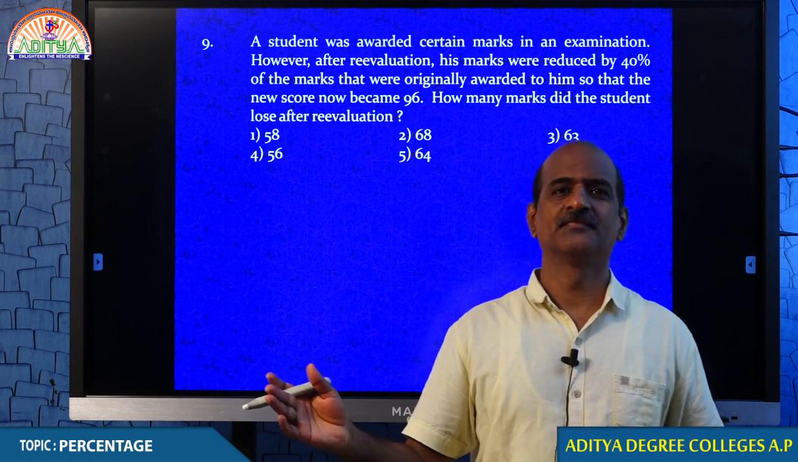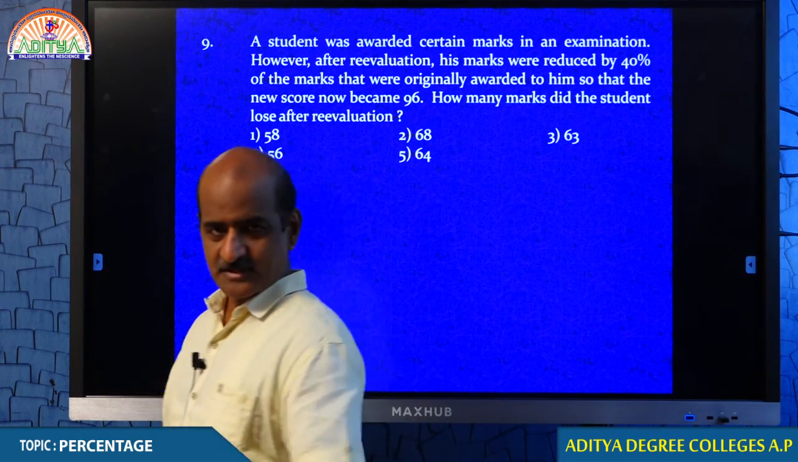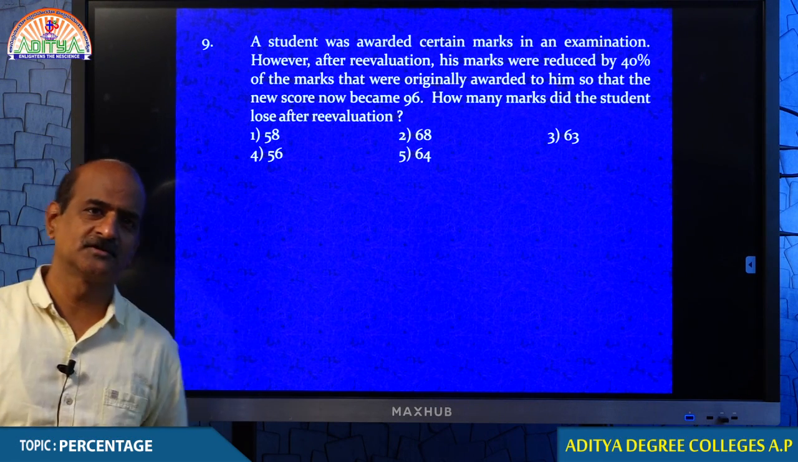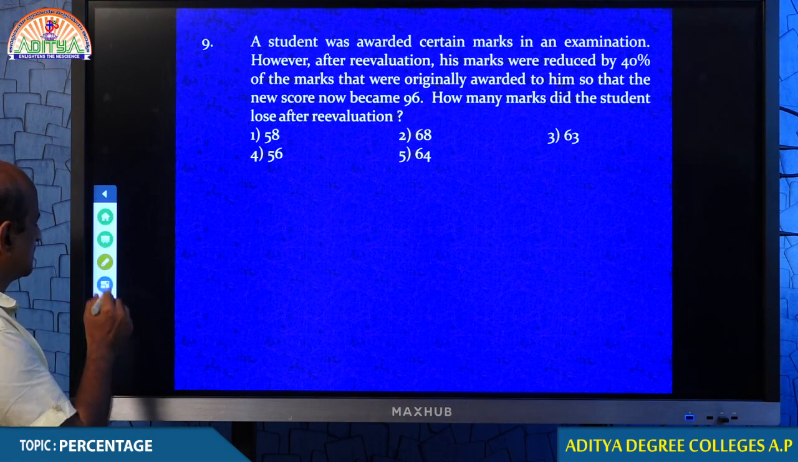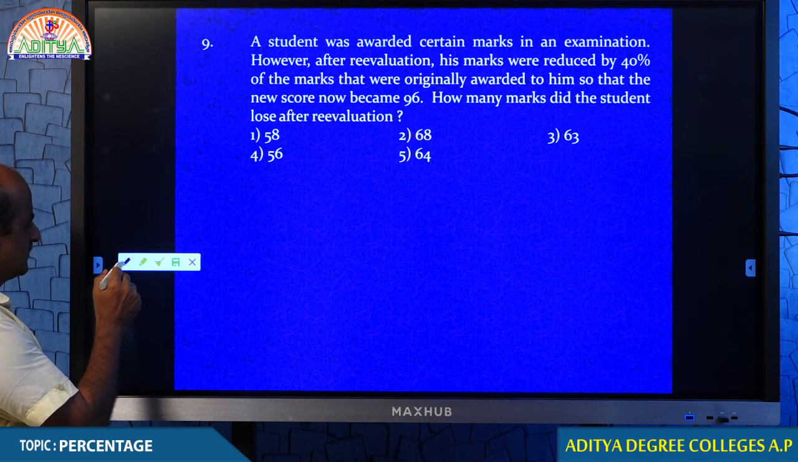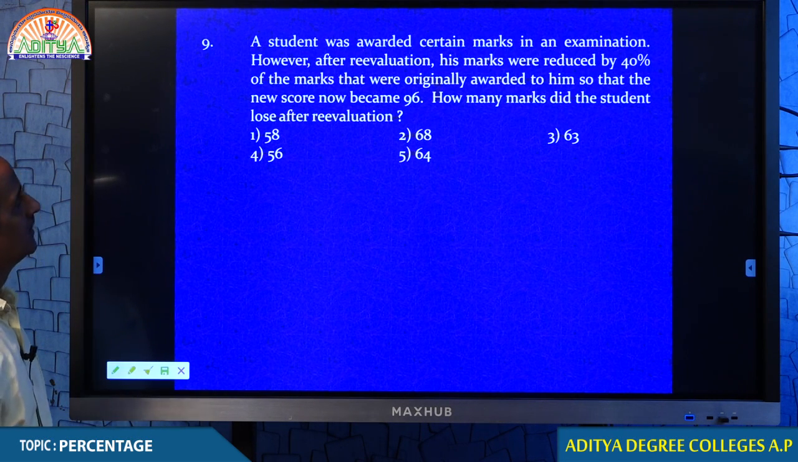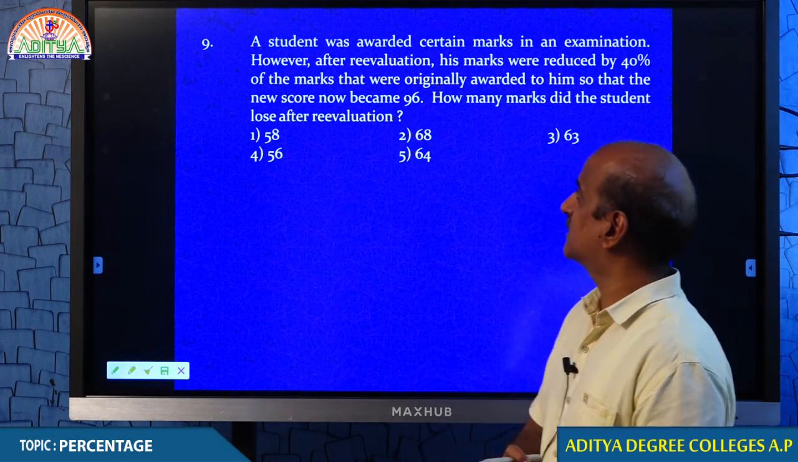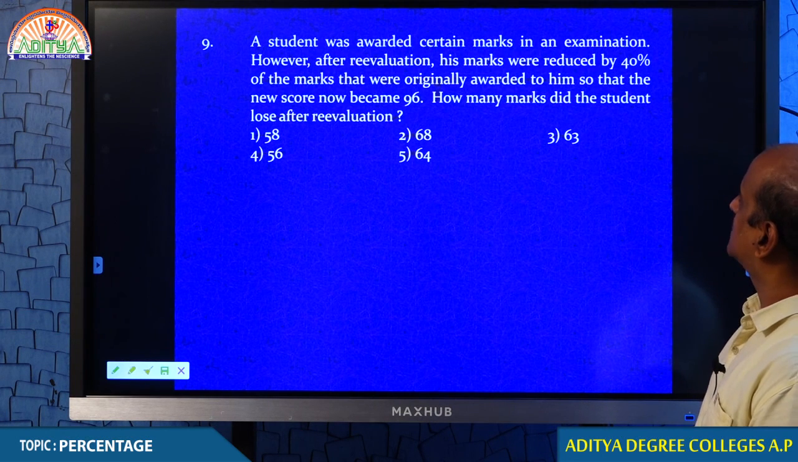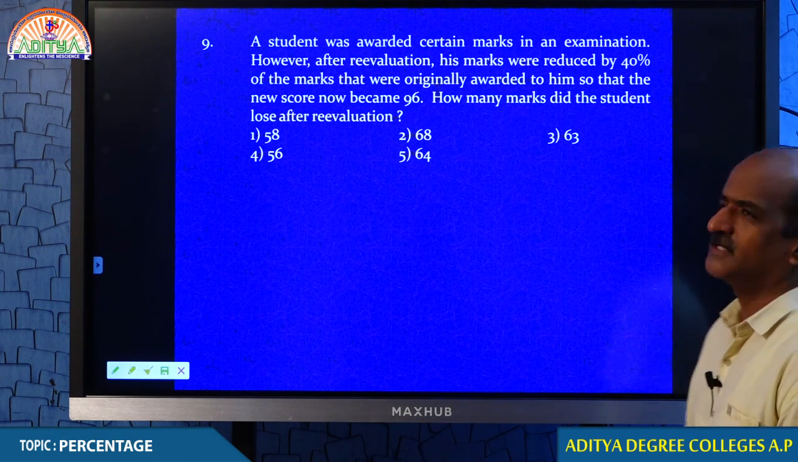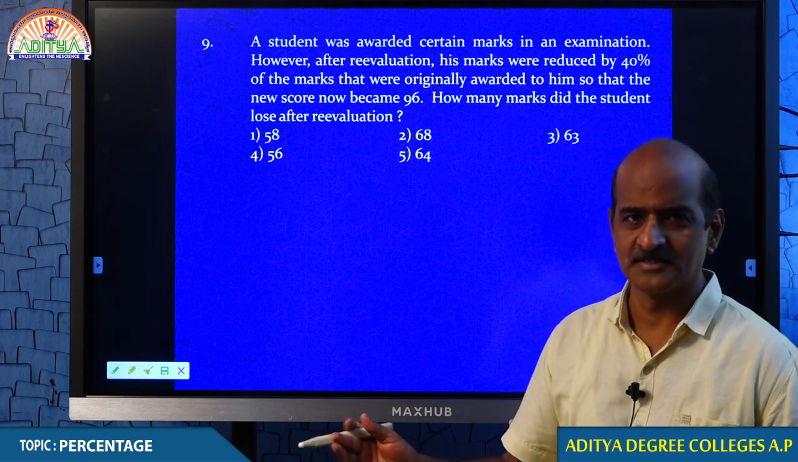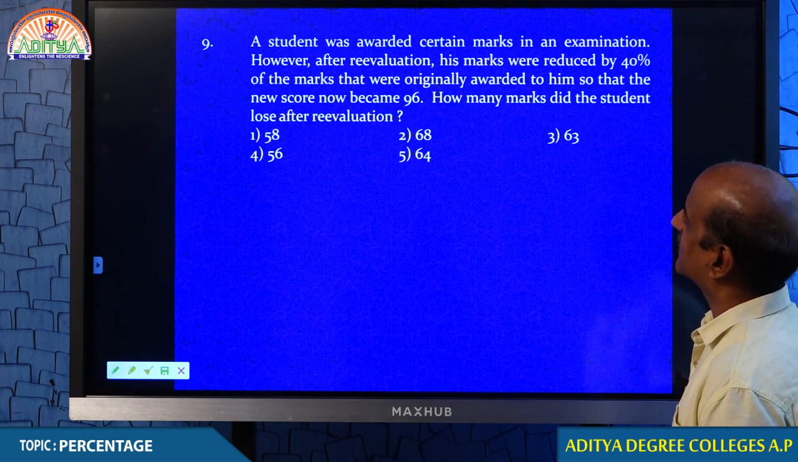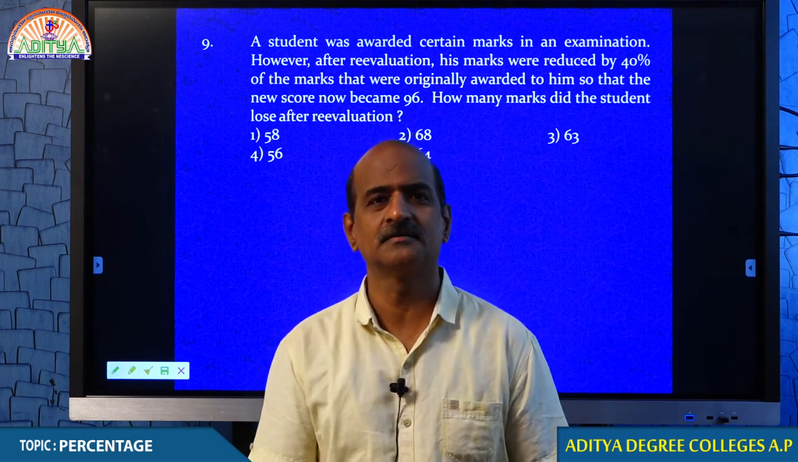Right? Start. Question number 9. First, let me complete the questions, and if you have any queries, we will discuss. Just look at that. Whenever there is a question in aptitude, you must understand the question properly. Then only will you be able to handle that. A student was awarded certain marks in an examination. However, after revaluation, his marks were reduced by 40% of the marks that were actually awarded.